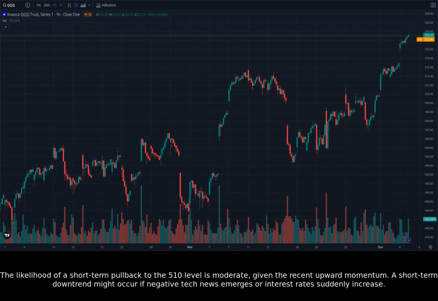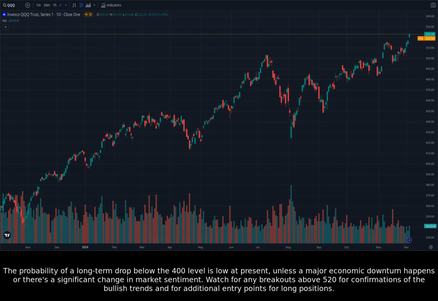The likelihood of a short-term pullback to the 510 level is moderate, given the recent upward momentum. A short-term downtrend might occur if negative tech news emerges or interest rates suddenly increase. The probability of a long-term drop below the 400 level is low at present, unless a major economic downturn happens or there's a significant change in market sentiment. Watch for any breakouts above 520 for confirmation of the bullish trend and for additional entry points for long positions.